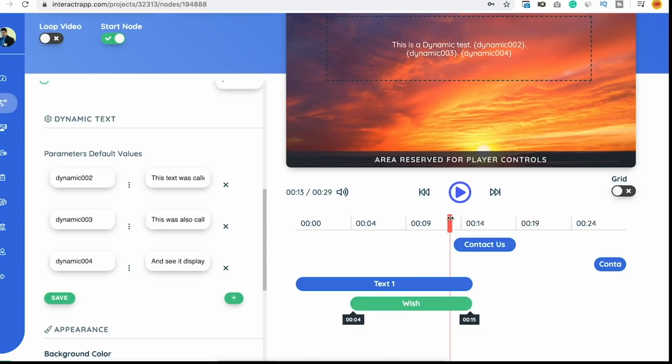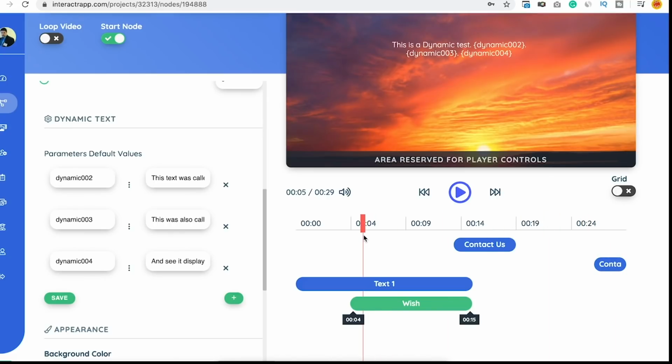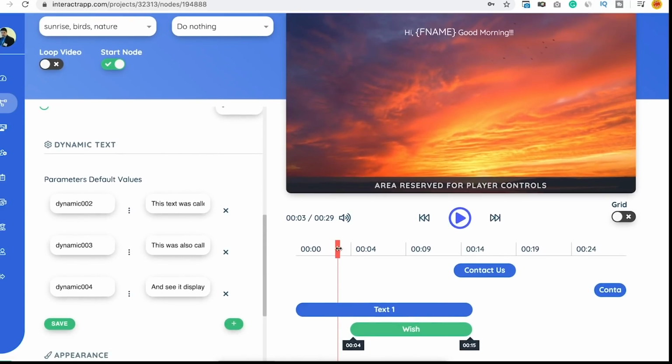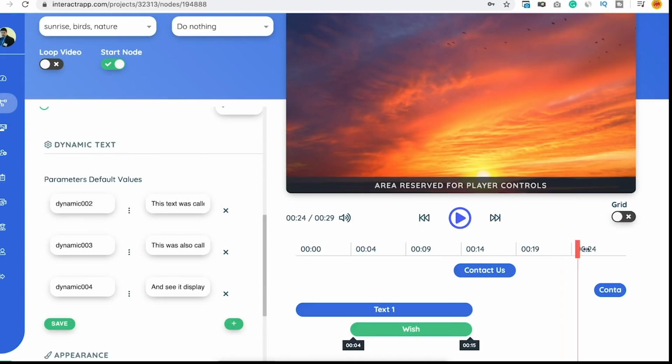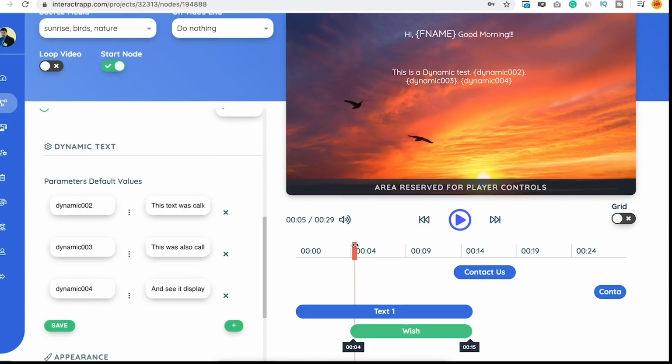And also, if you see that the contact us button is there, the contact us form is in the timeline. So what we are doing, we are playing the video. The first dynamic text appears over here. If you see, the second dynamic text appears over here, taking the data from the default values. You go to the contact us button, and when you click on this, it goes to this timeline to open the form. Pretty simple, right?